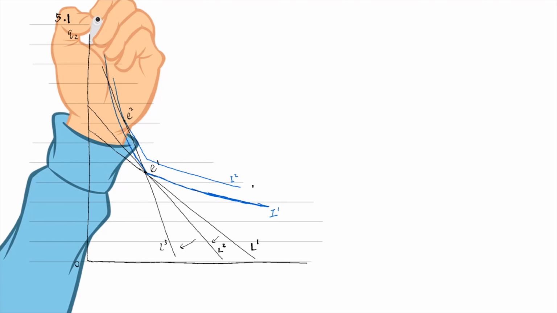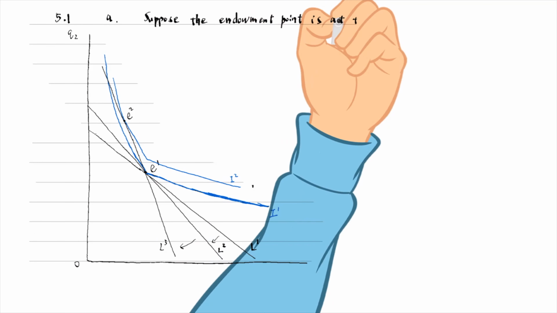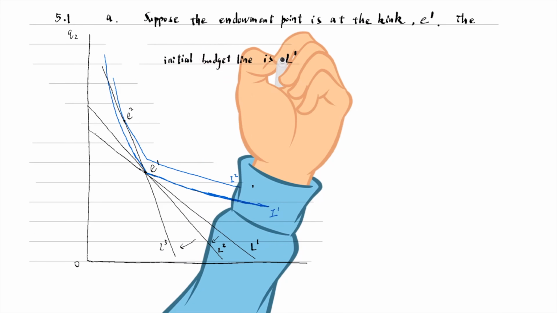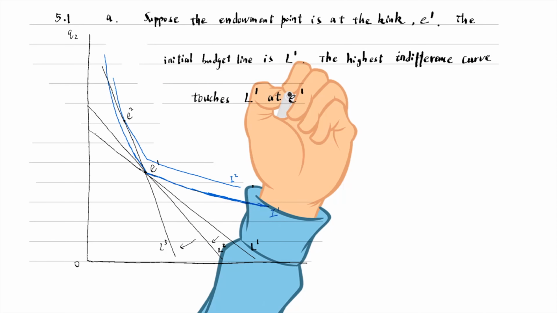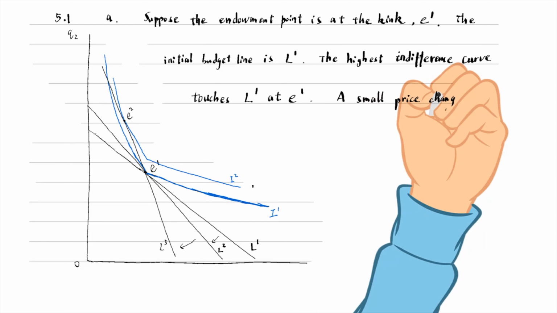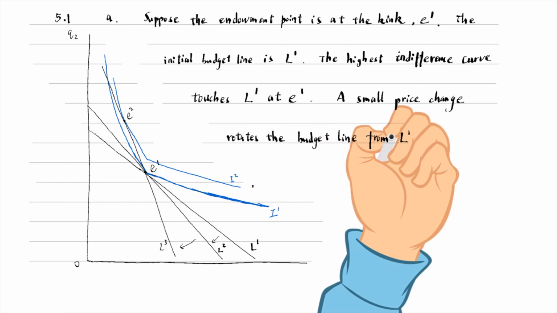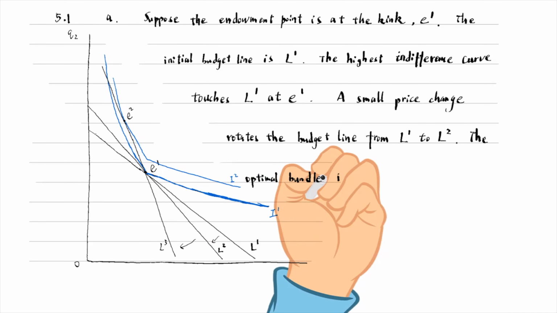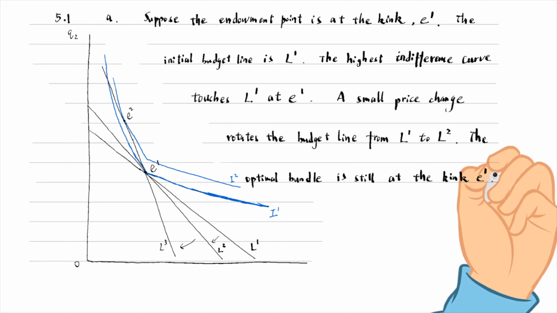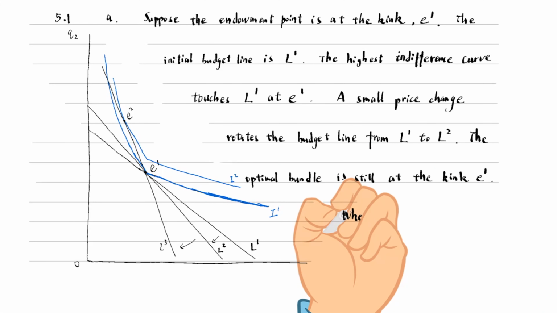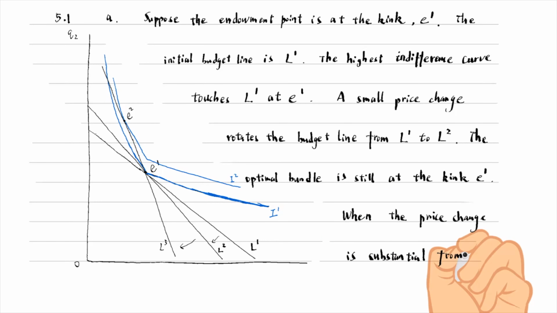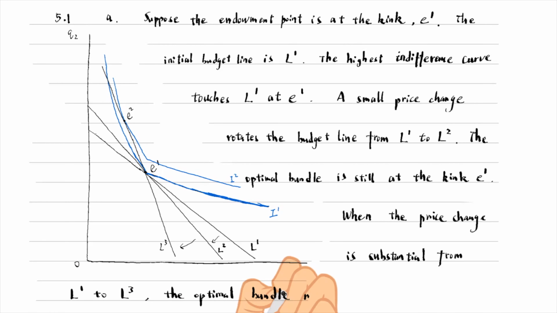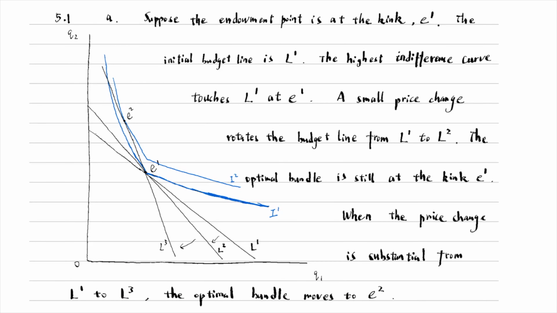Suppose the endowment point is at the kink, E1. The initial budget line is L1. The highest indifference curve touches L1 at E1. A small price change rotates the budget line from L1 to L2. The optimal bundle is still at the kink, E1. When the price change is substantial, from L1 to L3, the optimal bundle moves to E2 at a higher indifference curve.